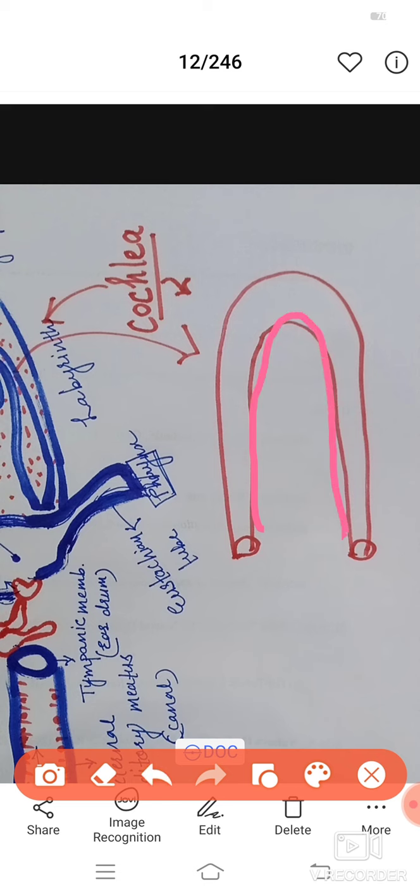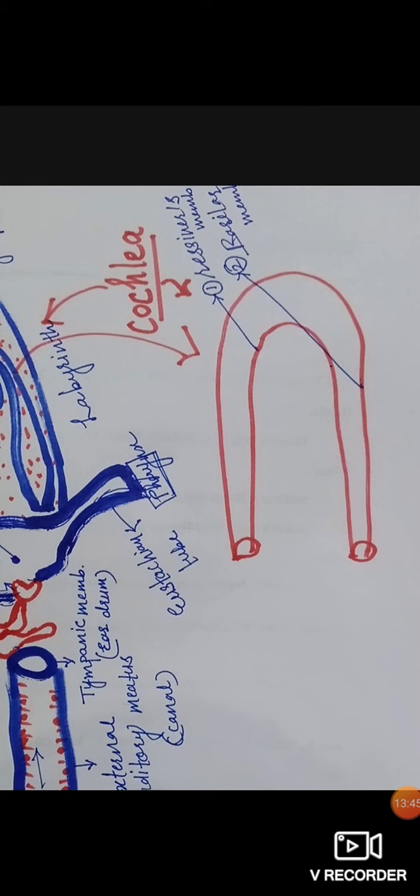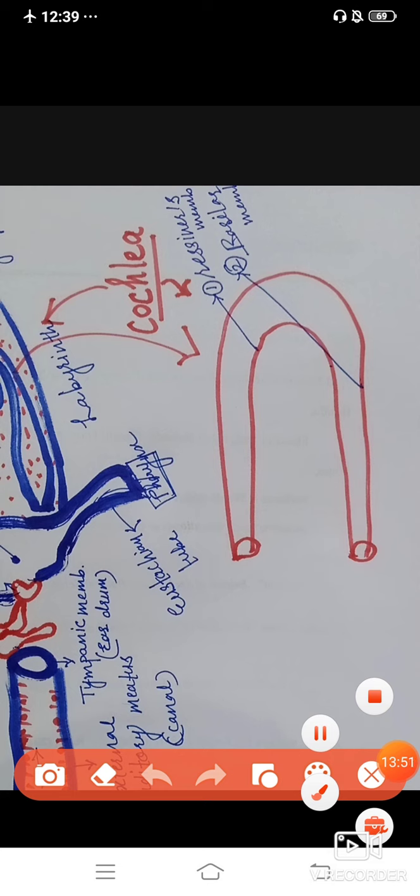First is this one and second is this one. Both membranes have a name. The internal membrane is called Reissner's membrane, and the external one is called the basilar membrane.